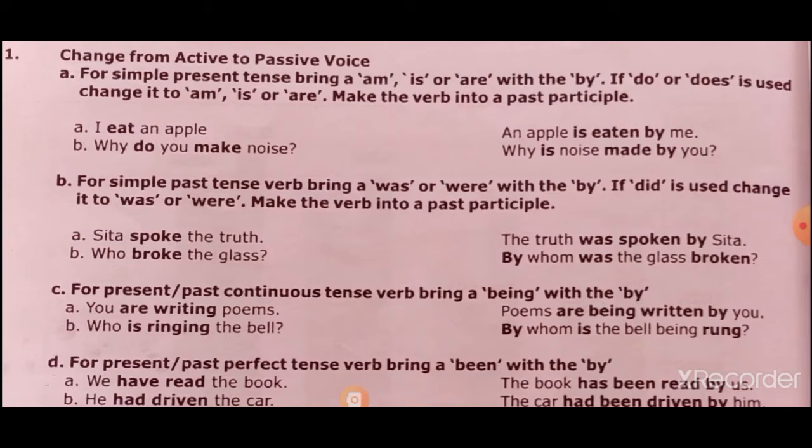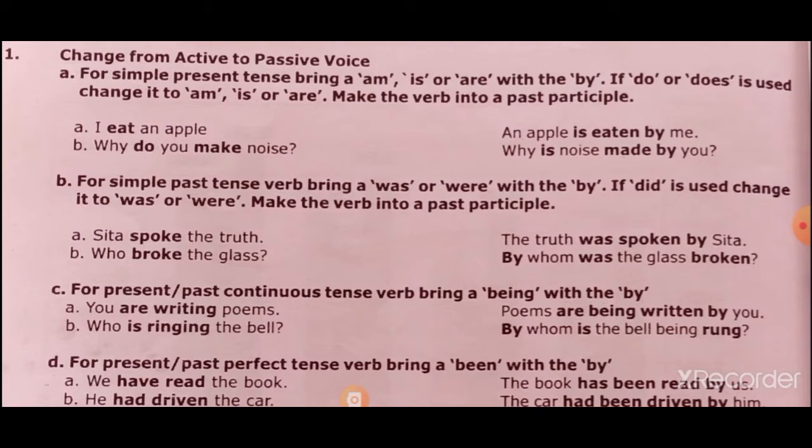The next one is: why do you make noise? While making interrogative sentences, at first we have to stick with the interrogative word; why remains the same. Then after that the helping verb: because it is simple present tense, that is why do changes into is. Next is the noise, and make, which is the verb, became the third form, made by, and you remain. You know that you will not change in any circumstances. You is the subject as well as the object.